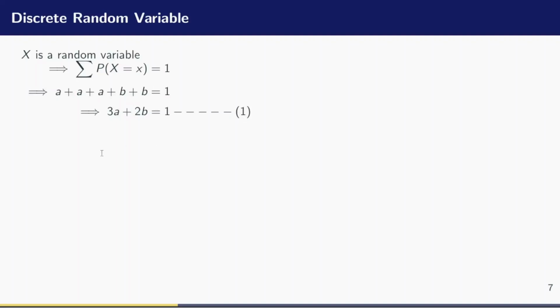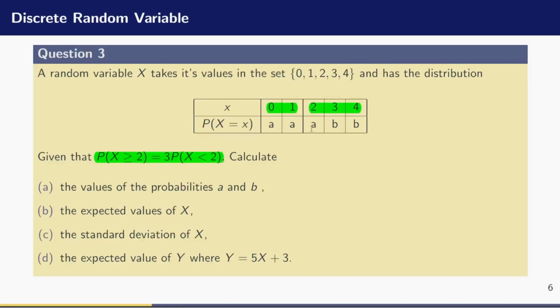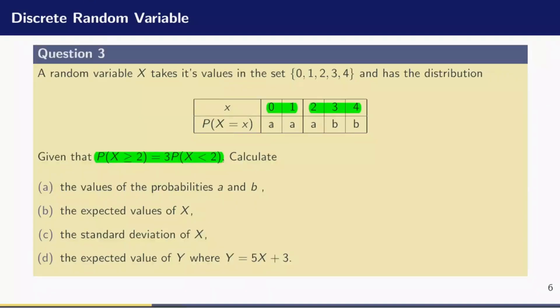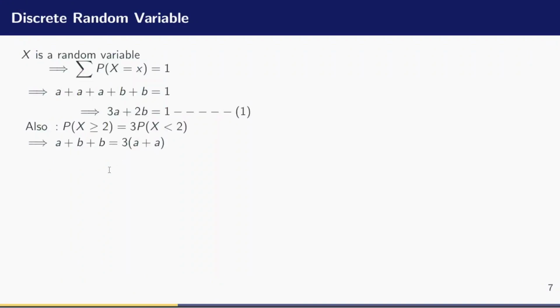Now let me use also the idea that the probability that x is greater or equals to 2 is 3 times of the probability that x is strictly less than 2. So I add a plus b because that is the probability that x is greater or equals to 2 is equal to, I now take the probability that x is strictly less than 2, which will be a plus a, and I multiply it by 3.